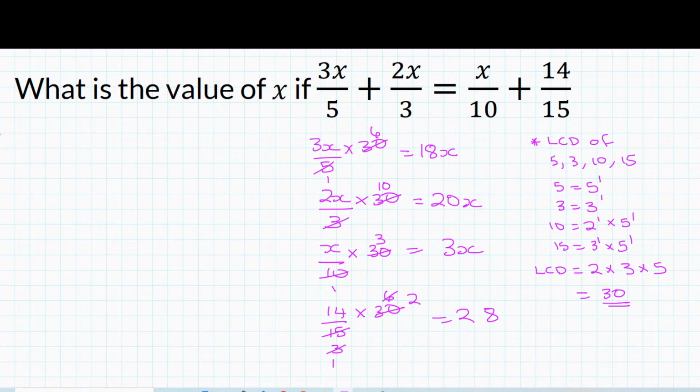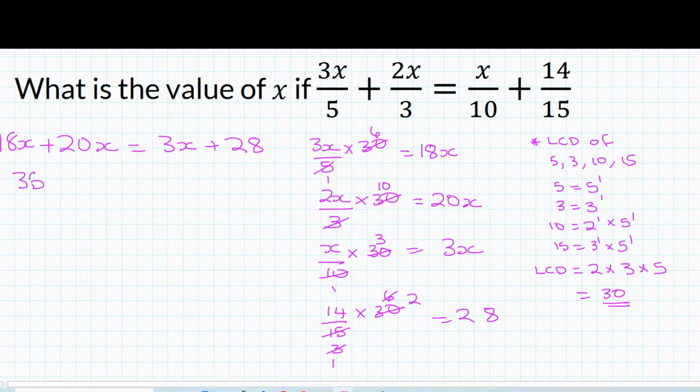So we have 18x plus 20x equal to 3x plus 28. Now we're going to group common terms together and simplify. So 18x plus 20x is going to give us 38x equal to 3x plus 28. Now we're going to isolate the variable. Like I said earlier, whenever you're working with equations, the goal is to isolate the variable.